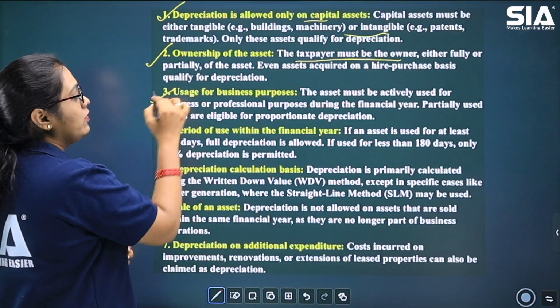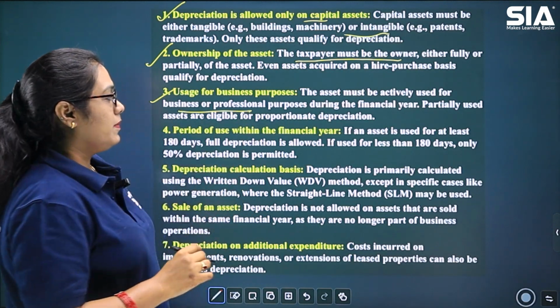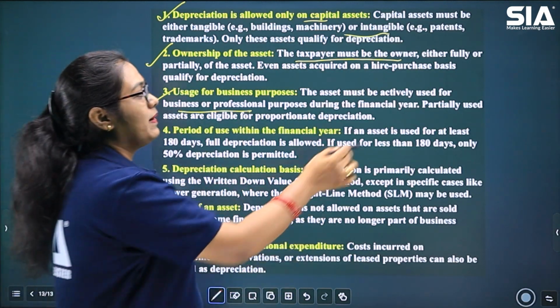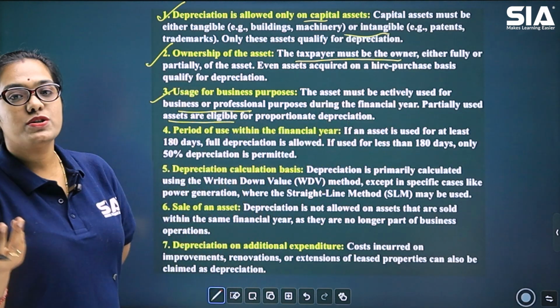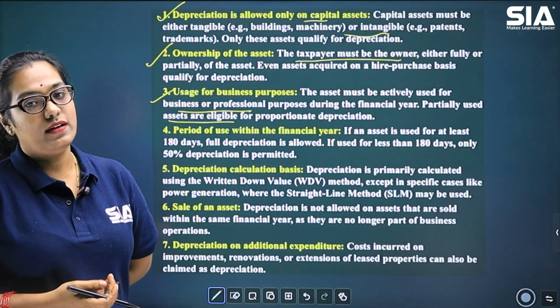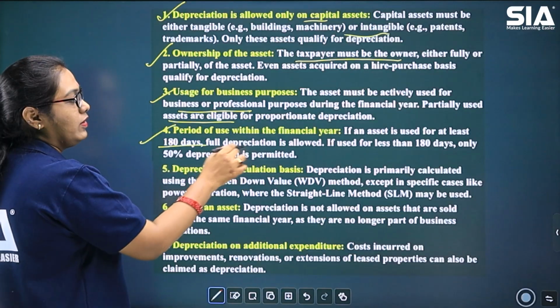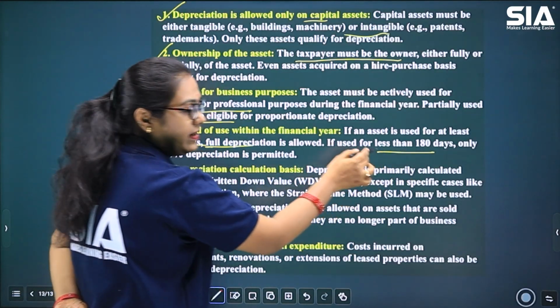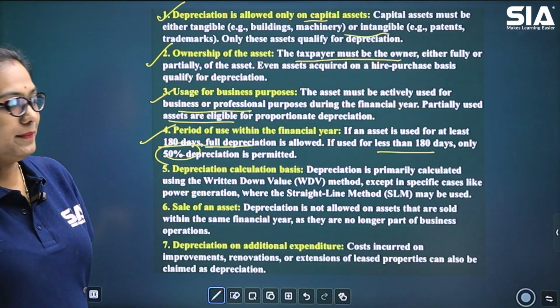Then it should be used for business purpose, as you can see, business or professional purpose during the financial year. If it is partially used for personal purpose, then proportionate depreciation amount will be deducted. Period of use, as I told you, 180 days full depreciation. Less than 180 days, only 50% of the depreciation amount is permitted.